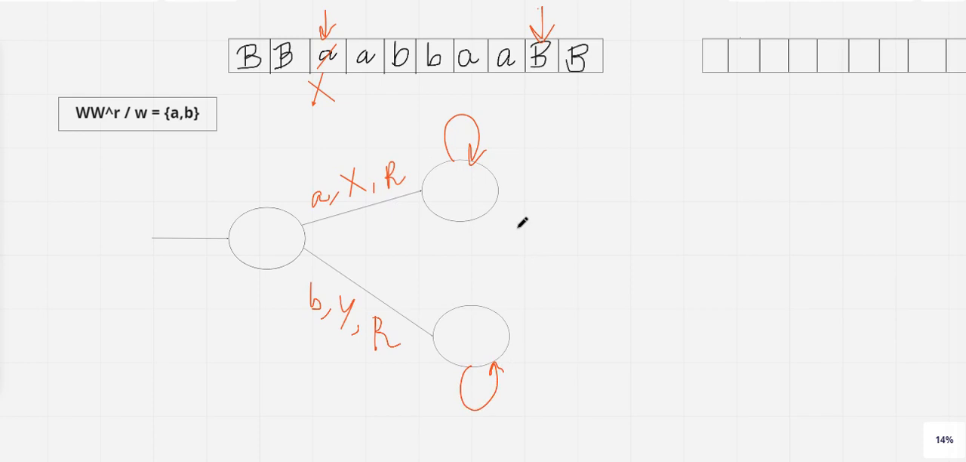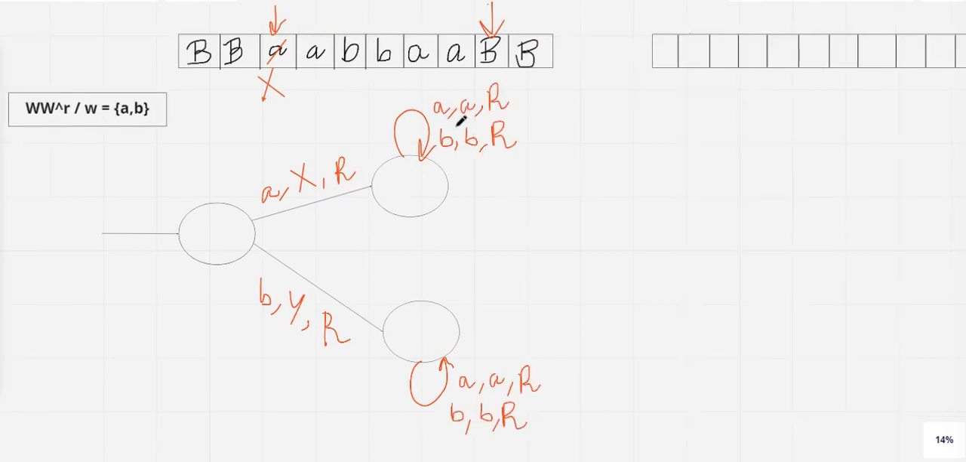Why have I taken a self loop? Because after replacing A by X, I can encounter A or I can encounter B until I reach the blank symbol. That means if I see A, I will replace A by A only, and the tape head will move in the right direction.